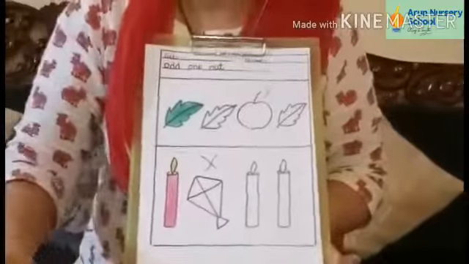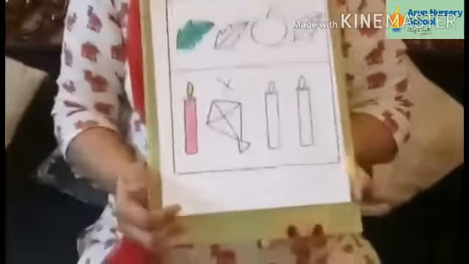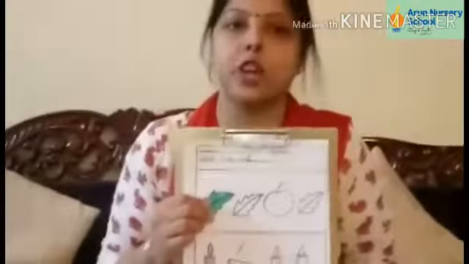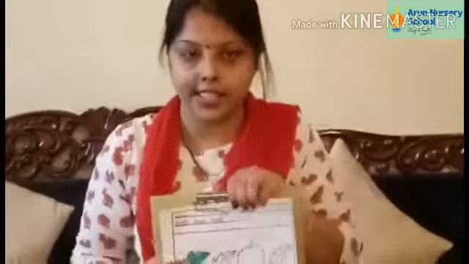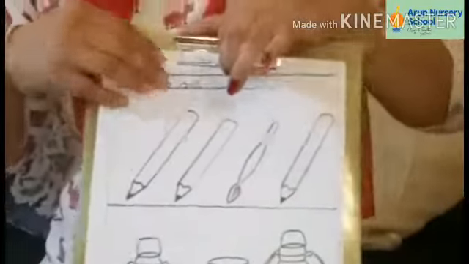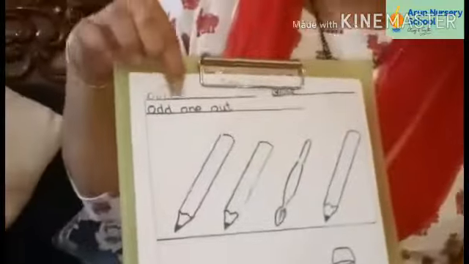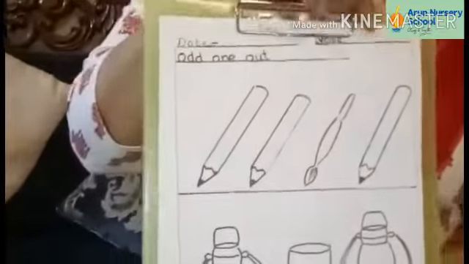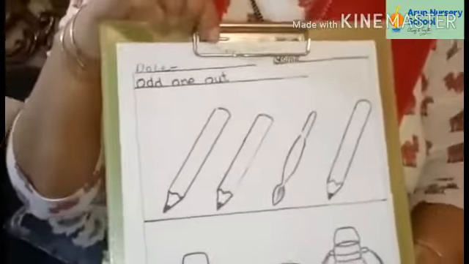Okay children? Okay, so first day you are going to do this side of the worksheet, and the next day please turn the worksheet, and at the back side it is the same thing. We will do the same thing. Okay, parents, please write the date, the name of your child, and the time is mentioned 20 minutes.